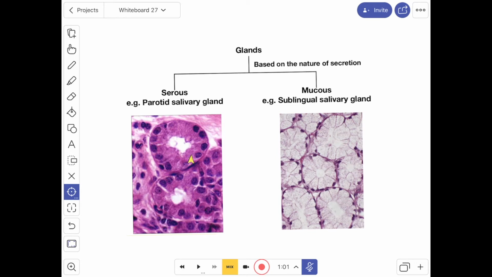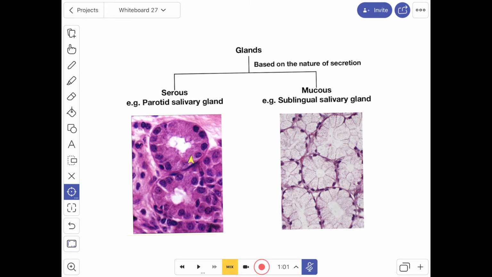The lumen of these acini is larger than that of the serous acini. In mucous glands, the secretion contains mucopolysaccharide and collects in the apical part of the cells. As a result, the nuclei are pushed to the base of the cells and may be flattened.